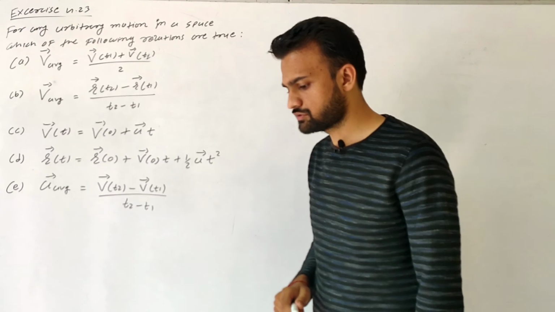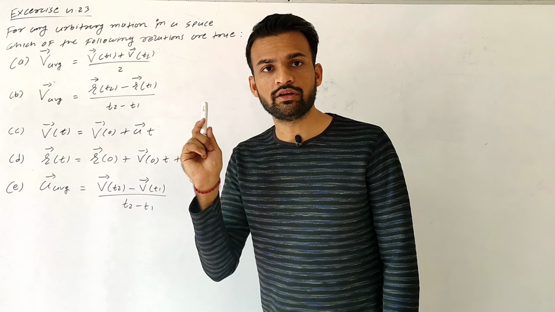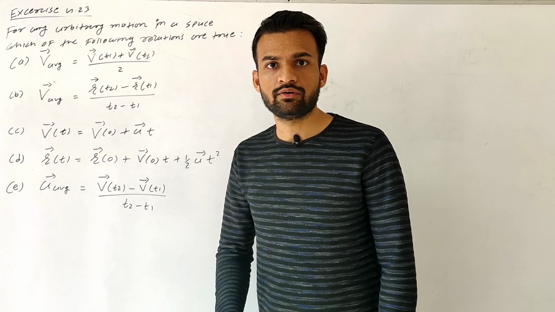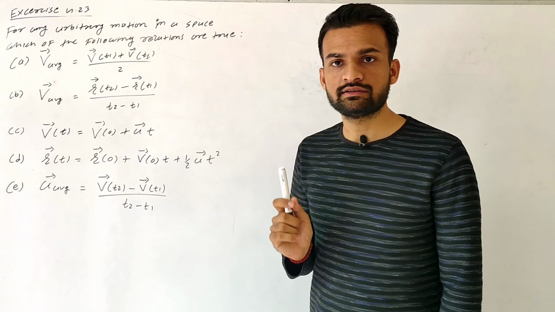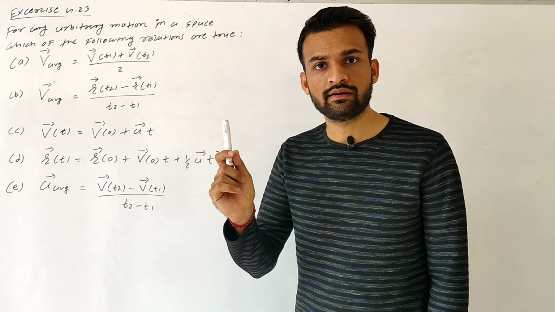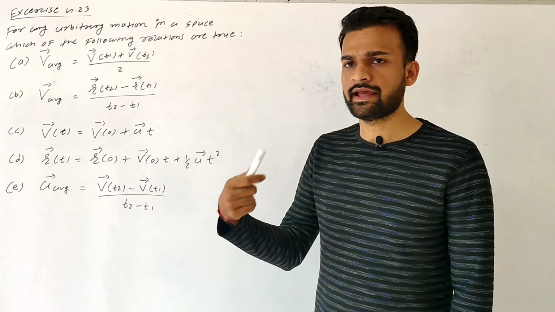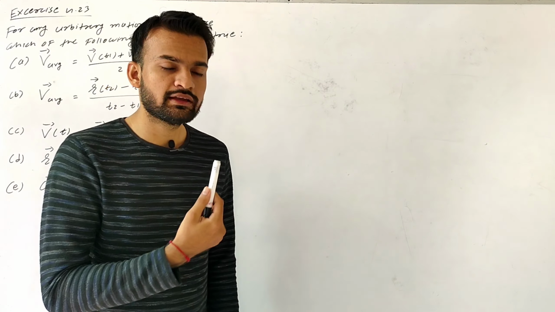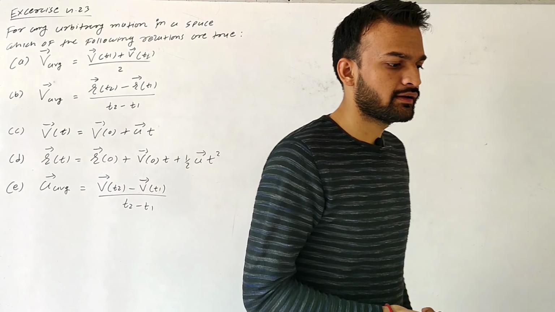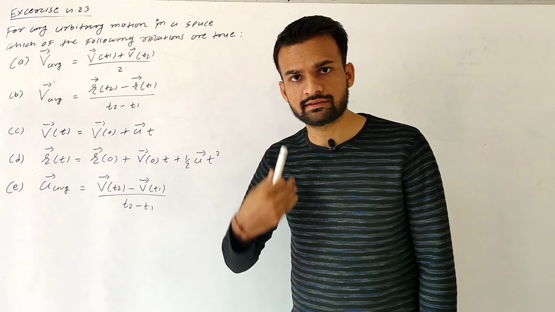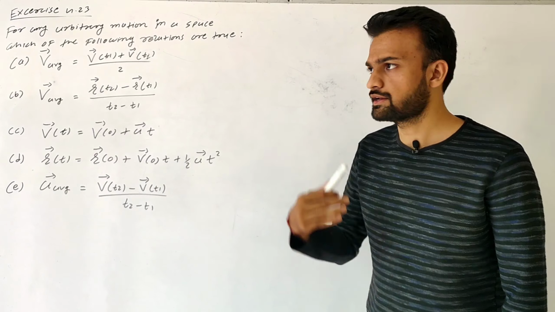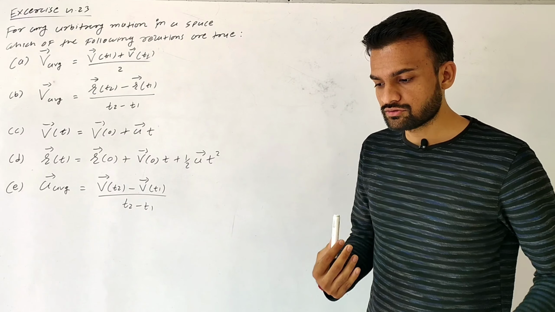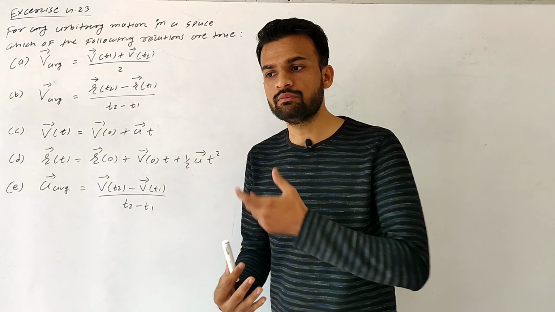Arbitrary motion क्या होता है बच्चों? That is a random motion, random in all the ways, in direction, in magnitude, in acceleration, in velocity. Suppose at any instant its acceleration is 2 meter per second squared, and at the next instant it may have no acceleration. It is also possible that at the next instant its acceleration increases. It has no uniform acceleration, though it may have a uniform acceleration. So arbitrary motion is random in all the ways.